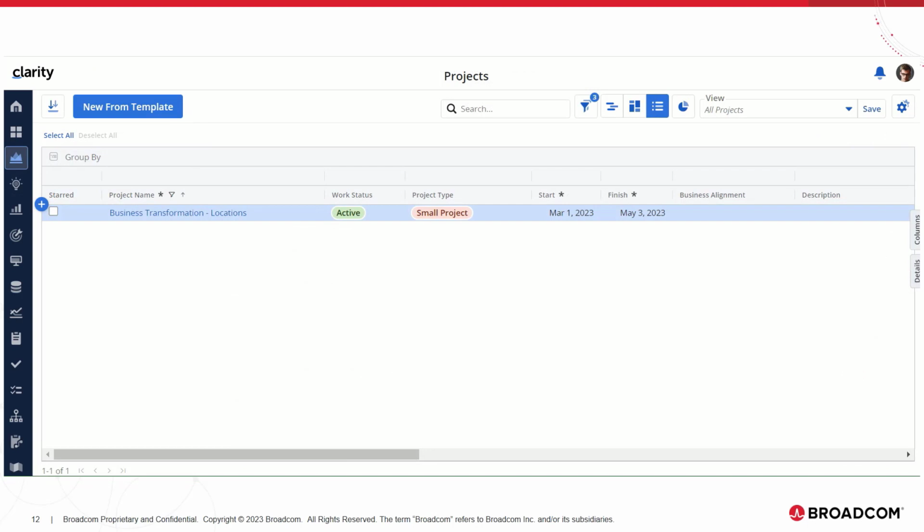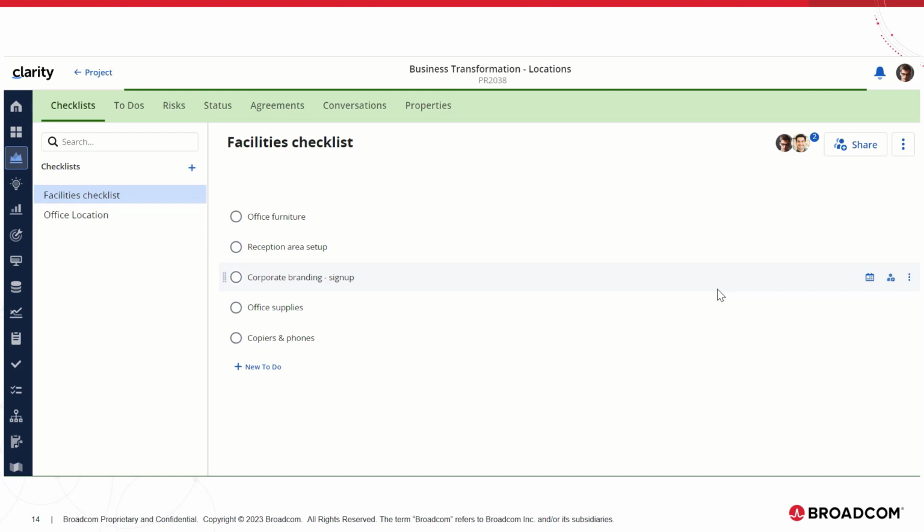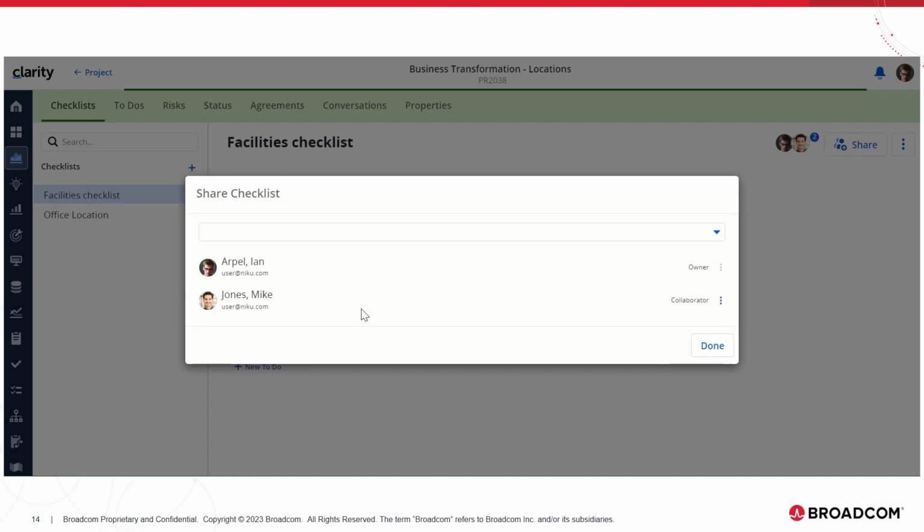Let us go through the demo of adding checklist co-owner during project create from template. We are presently looking at the project template, business transformation locations. This template has two checklists, namely facilities checklist and office location. Let us use this template and then create a new project. Please note that this template checklist has one owner and one collaborator. Ian Arpal is the owner and Mike Jones is collaborator.